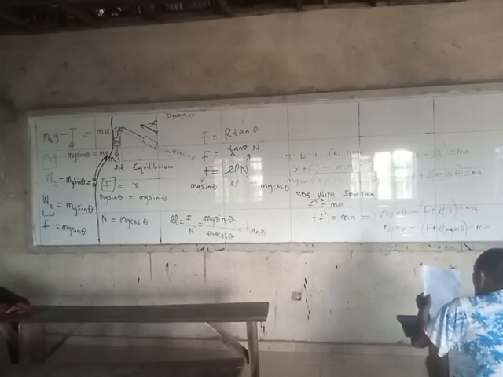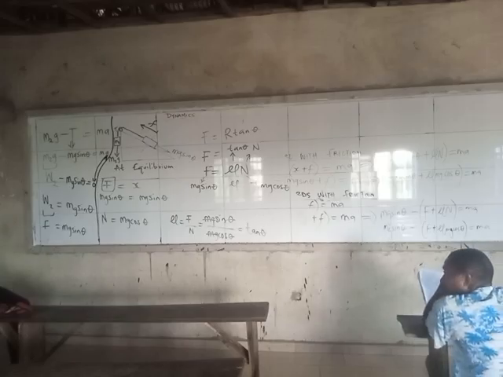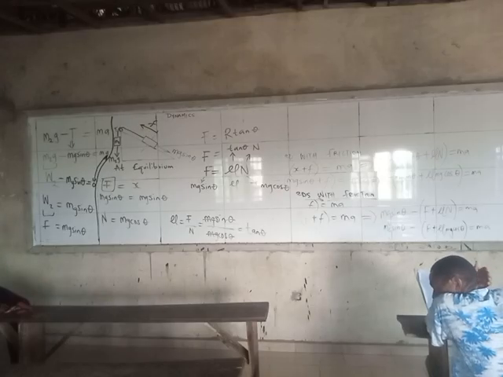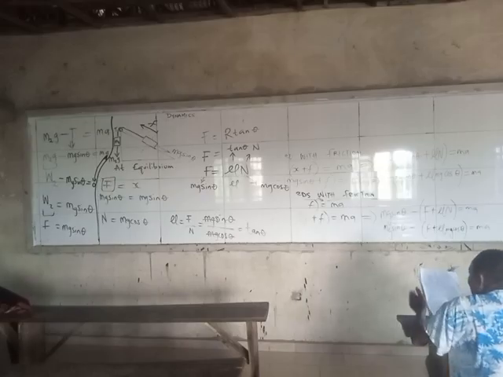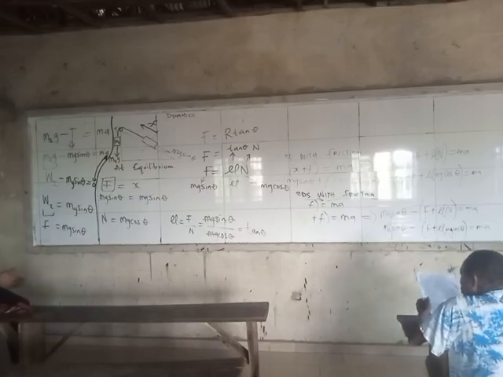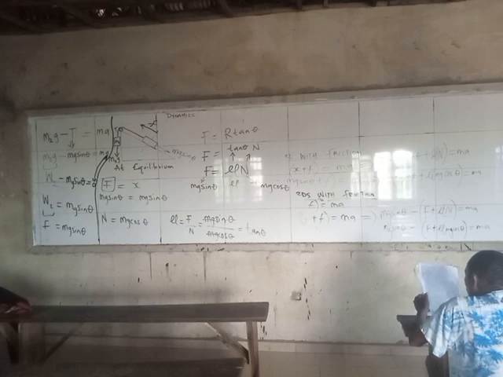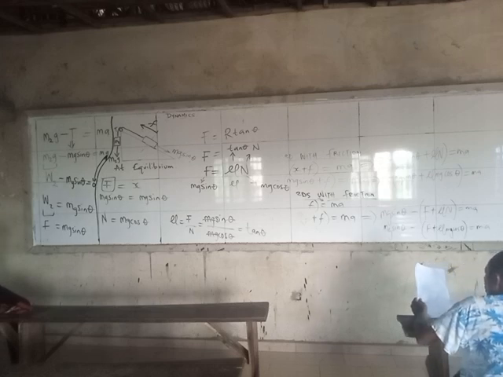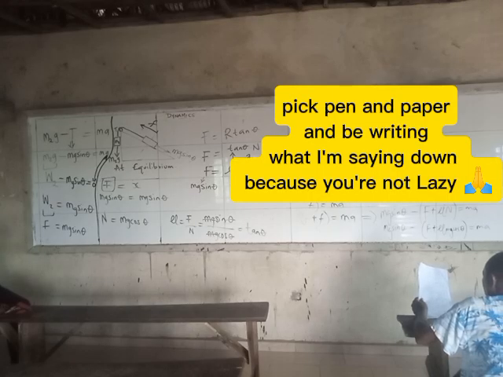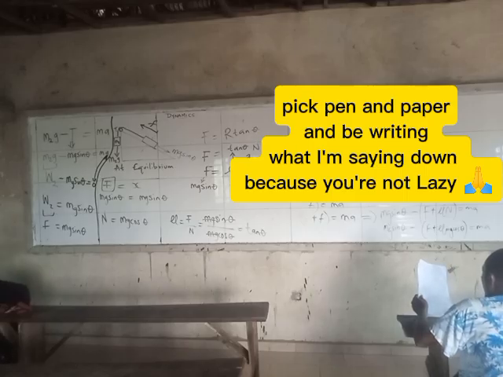Direction. If something is moving, in any direction you apply force, that's the direction or position that it will take. So if you push something left, it will go left. If you drag it right, it will come right. So that law states that the rate of change of momentum is directly proportional to the applied force. And I told you that momentum simply talks about the product of mass and velocity.